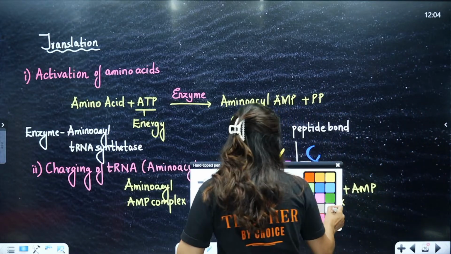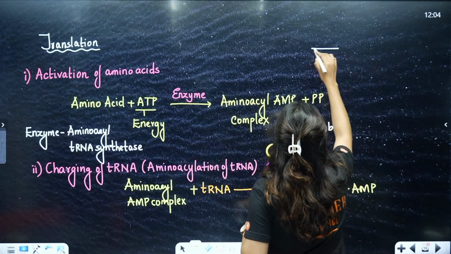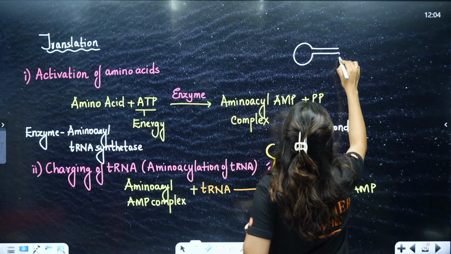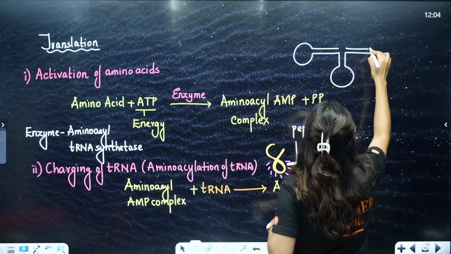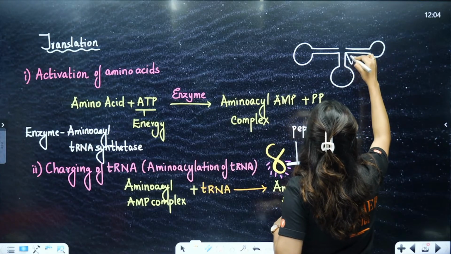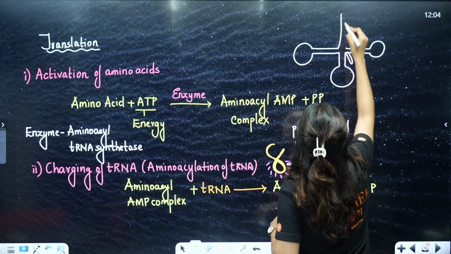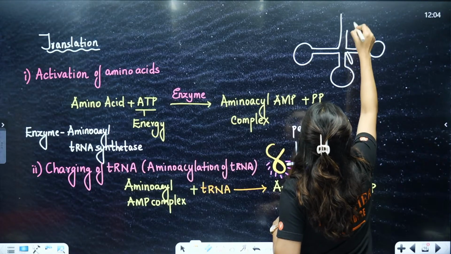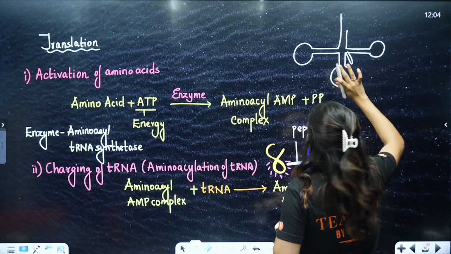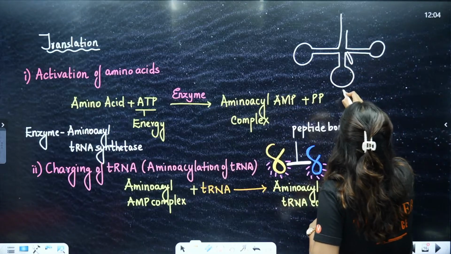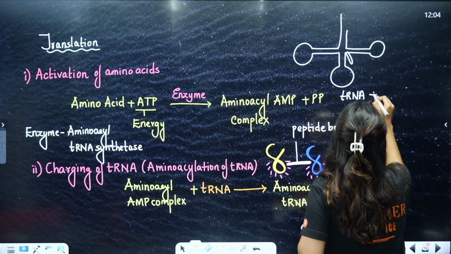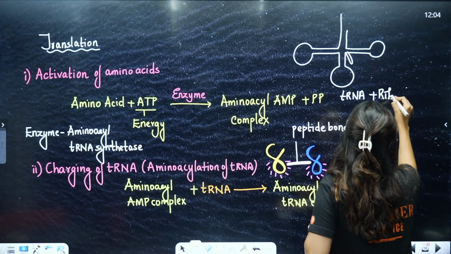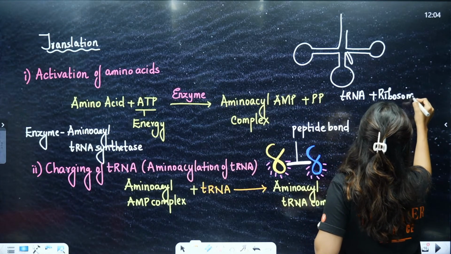See students, we already know that we have a tRNA, which has an anticodon loop. Here a short arm, and then here we have a 5' and a 3'. And here the amino acid attachment is going to happen. With the tRNA, we are going to take the help of the ribosome.